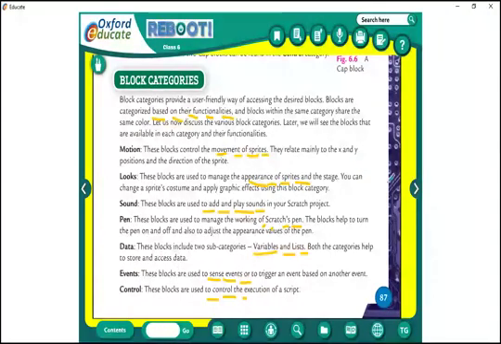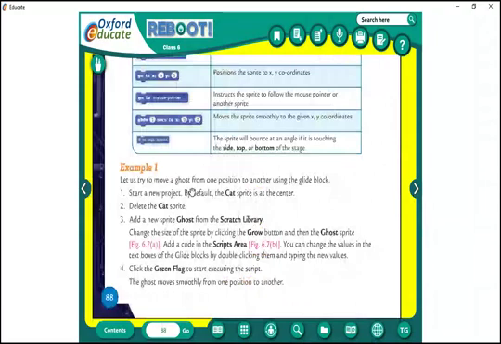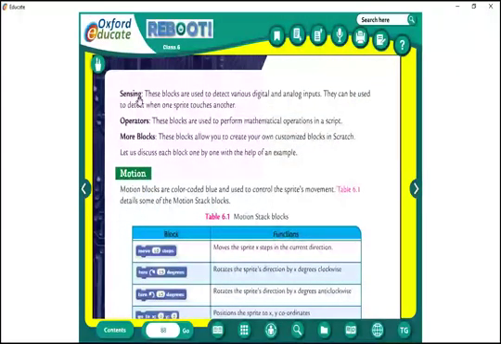Okay, we will go to the next page. Three more are there. What is the next one? Sensing. Sensing means these blocks are used to detect, underline, detect various digital and analog inputs that can be used to detect when one sprite touches another.